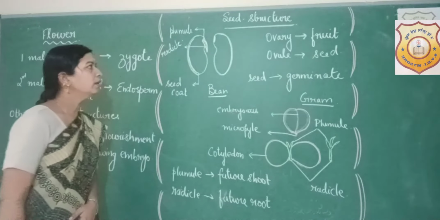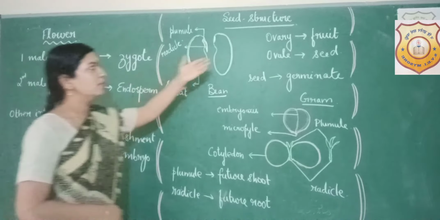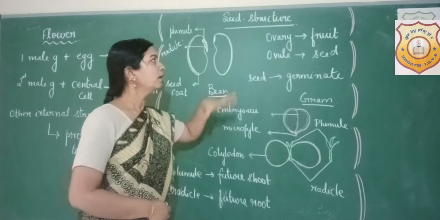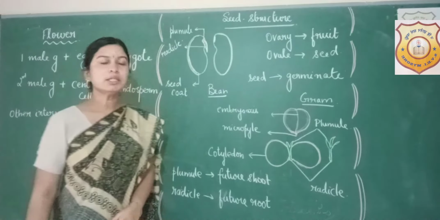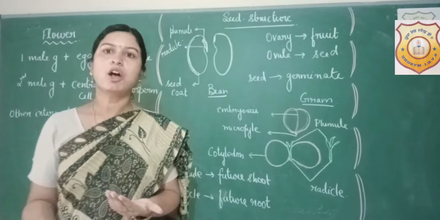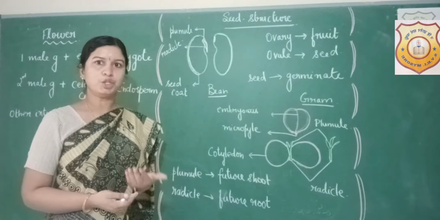Now if you look at here, after fertilization, this ovary where the fertilization had occurred changes into fruit, and the ovules change into seed. Now you will have a question, how many ovules are there inside the ovary? It varies from one plant to another.